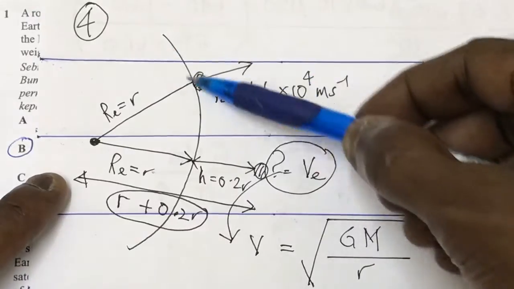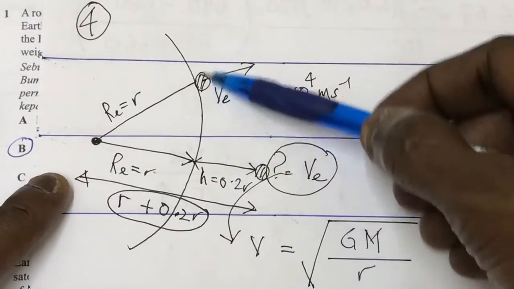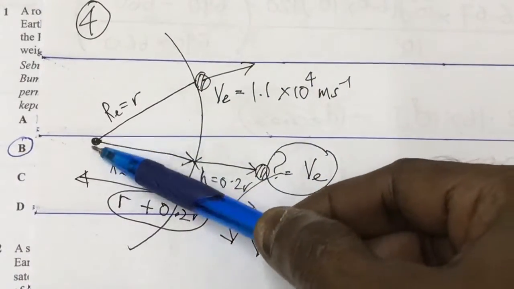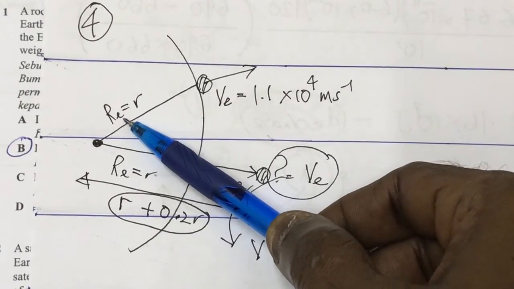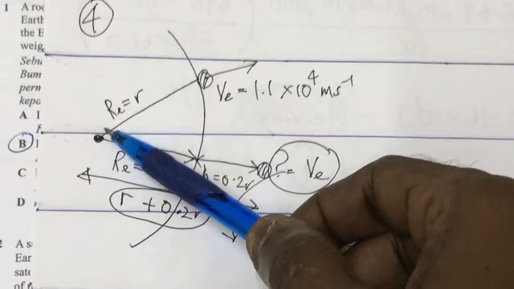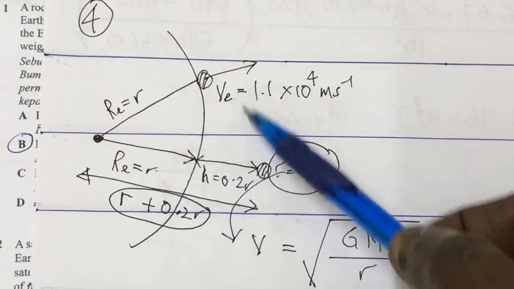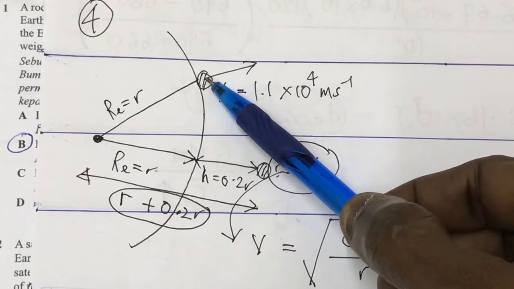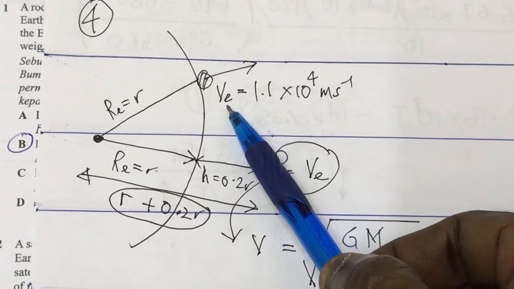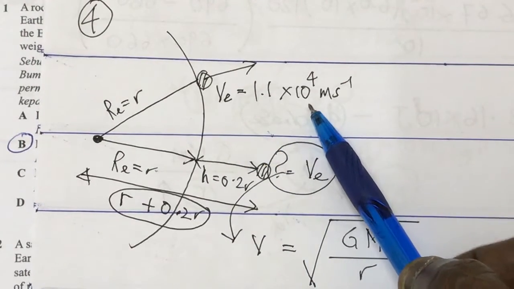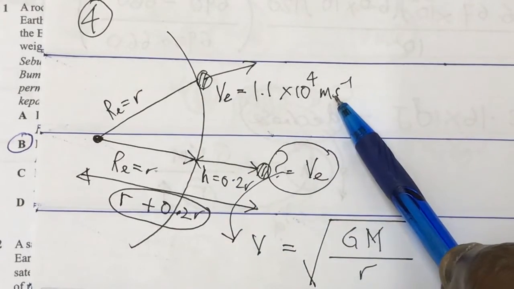Again, I have just drawn part of the surface of Earth, and the radius of Earth is labeled RE, E for Earth, which is the small r. The object on the surface of Earth was given the escape velocity 1.1 times 10 power 4. This was given in the question.